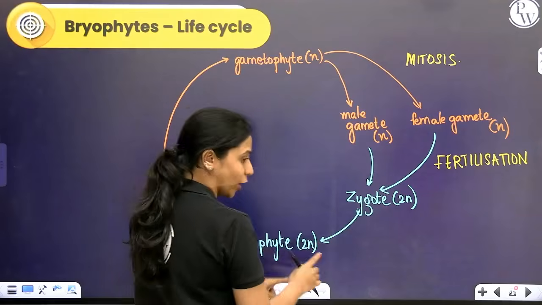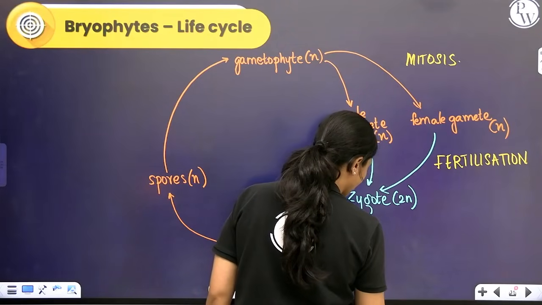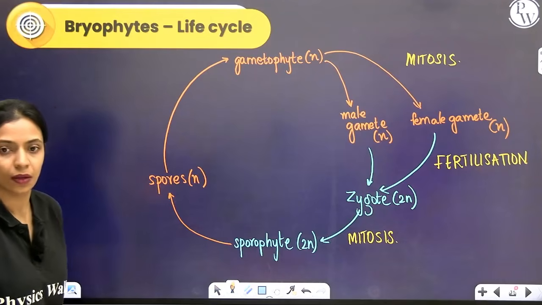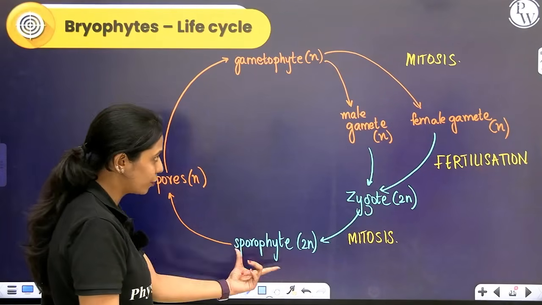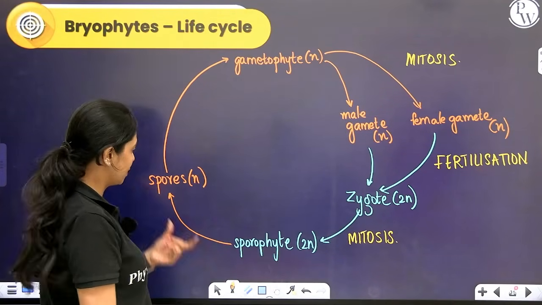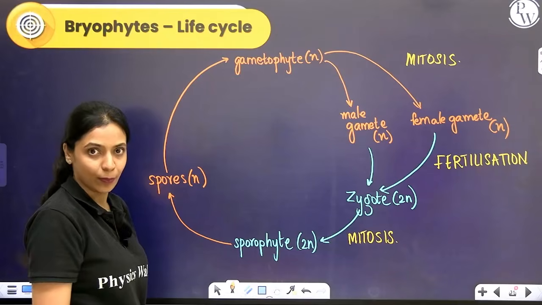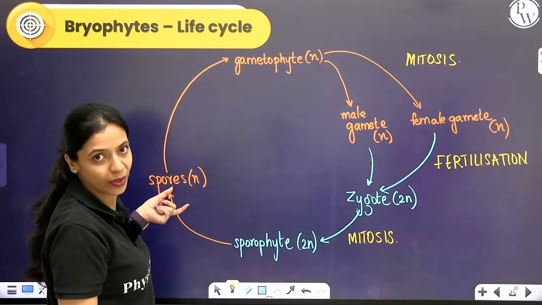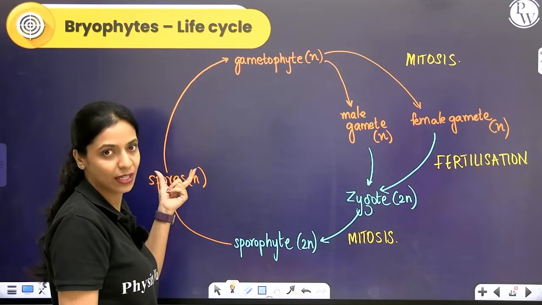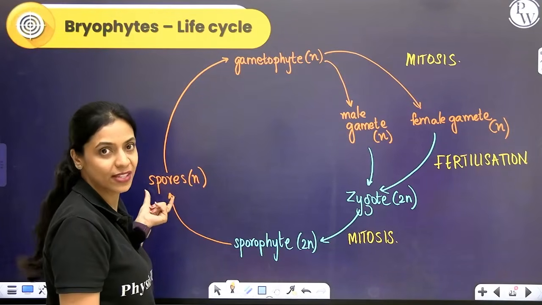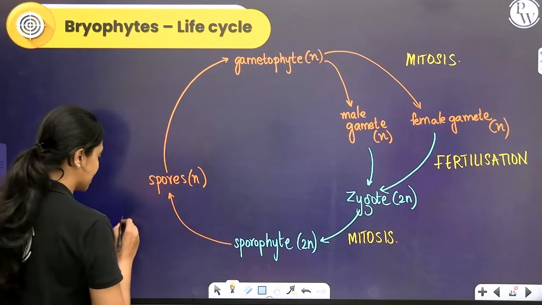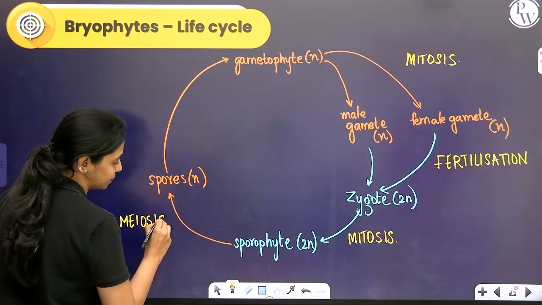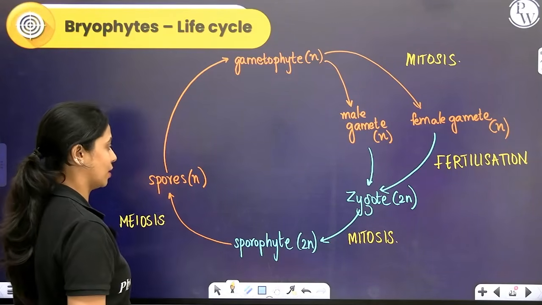So, from diploid to diploid here also, mitosis takes place. Now, the sporophyte is diploid. Spores are haploid. From a diploid sporophyte, you're getting haploid spores. There's a reduction in the number of sets of chromosomes. What kind of cell division do you call this? This right here is meiosis. Reductional cell division is happening.